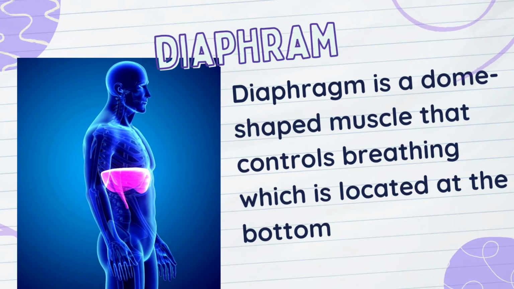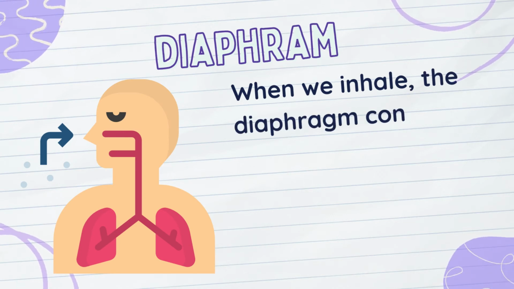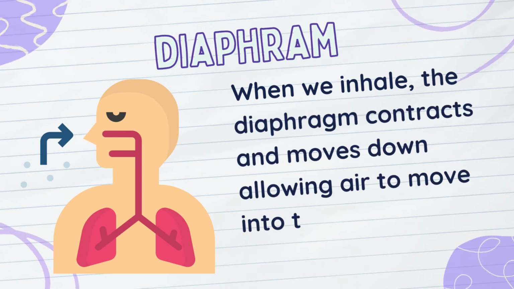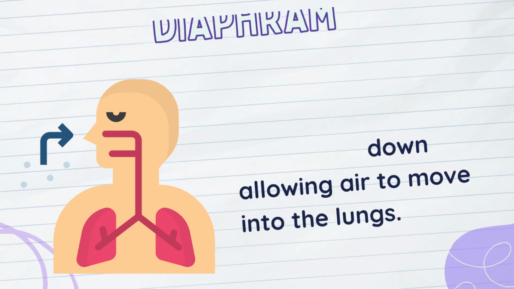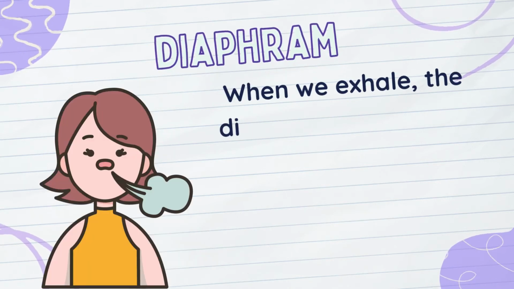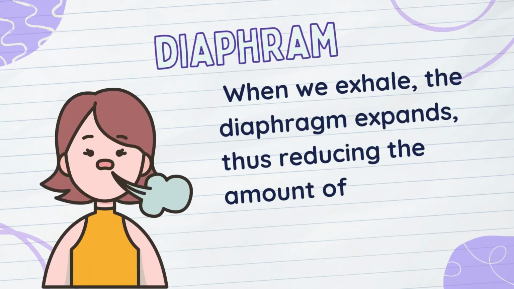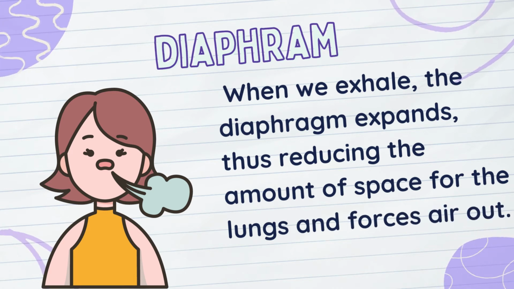The diaphragm. The diaphragm is a dome-shaped muscle that controls breathing, which is located at the bottom of the lungs. When we inhale, the diaphragm contracts and moves down, allowing air to move into the lungs. When we exhale, the diaphragm relaxes, thus reducing the amount of space for the lungs and forcing air out.